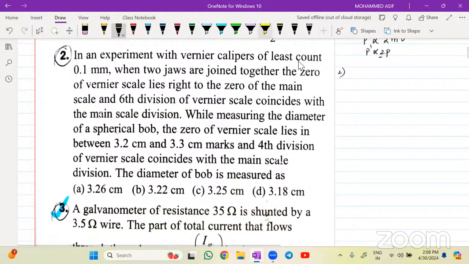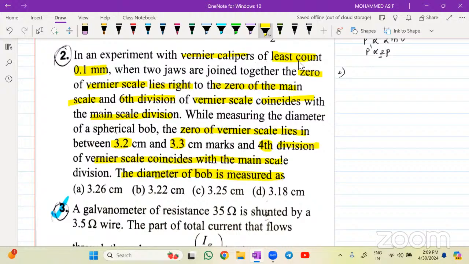In an experiment with vernier scale, the least count is given as 0.01 mm. When two jaws are joined together, the zero of the vernier scale lies to the right of the zero of the main scale. Very important. The sixth division of the vernier scale coincides with the main scale division. While measuring the diameter of the spherical bob, the zero of the vernier scale lies in between 3.2 and 3.3 centimeter mark, and the fourth division of the vernier scale coincides with the main scale. What is the diameter of the bob?